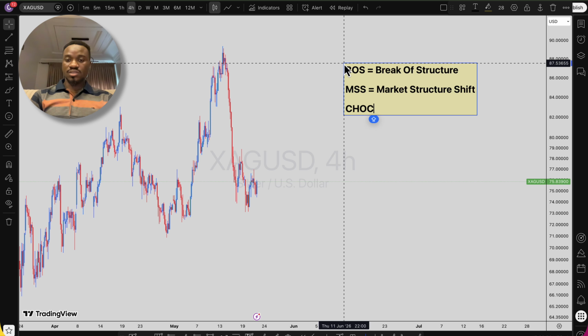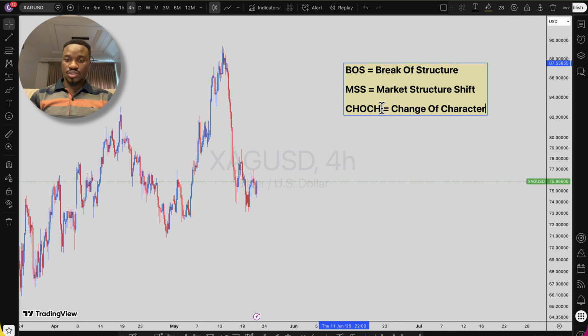Some will put it as CHOC, while some will put it as CHOCH, right? So we have it as change of character. Some will just prefer to shorten it to choke, while some will prefer to put the H at the front. Whichever one you want to use, just choose the one you prefer. I prefer to use just choke, change of character. Now, what is break of structure? What is market structure? What is change of character?